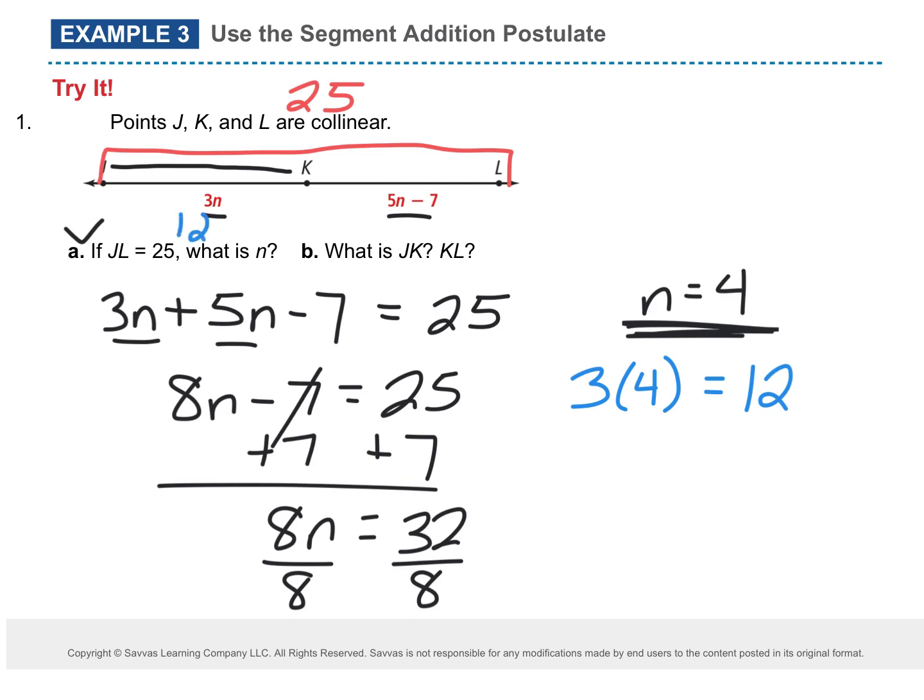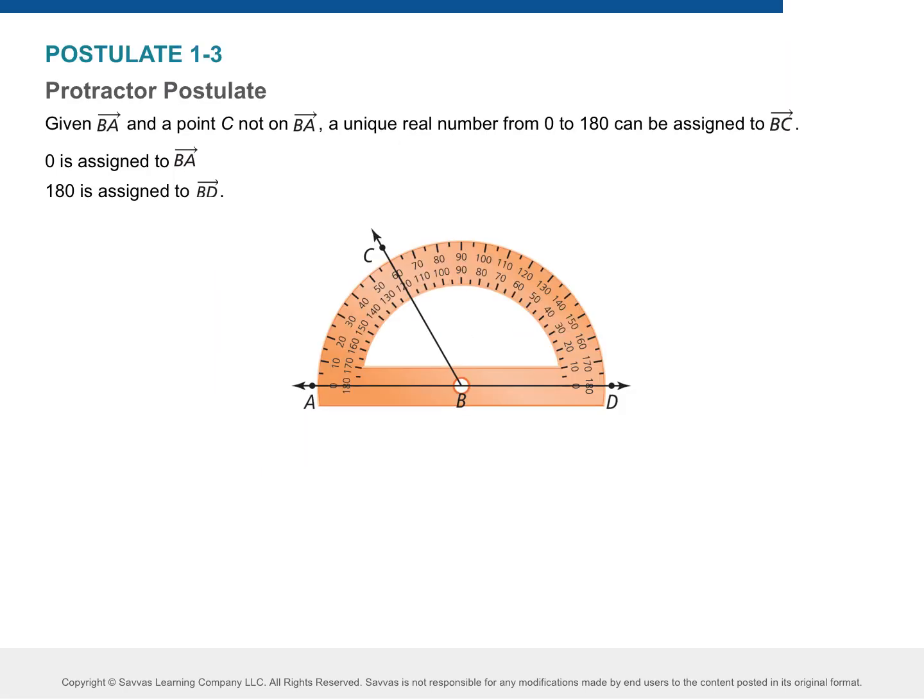There's a couple different ways I can find KL. What's one of them? You could plug it in just like we did, or I can use what we have now. How do I find this missing piece? Subtract them, right? 25 minus 12, that gives us 13. Could you have still plugged it in and gotten the same thing? Yes. Okay.